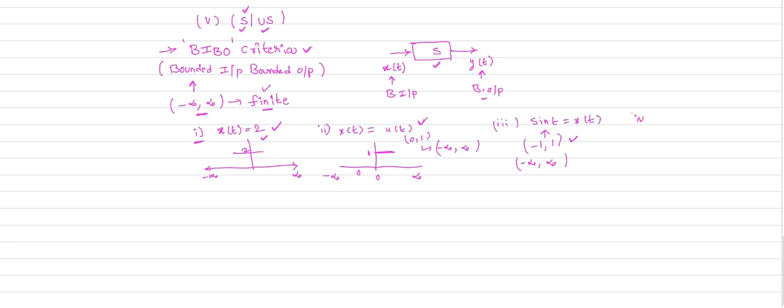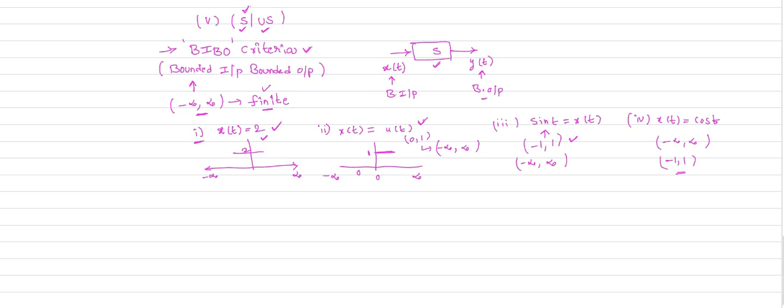And if you take cos t, so x of t is cos t, what is the value of cos t between minus infinity and plus infinity? It ranges from minus 1 to 1. That means between minus infinity and plus infinity, if the signal has a finite value, that signal is a